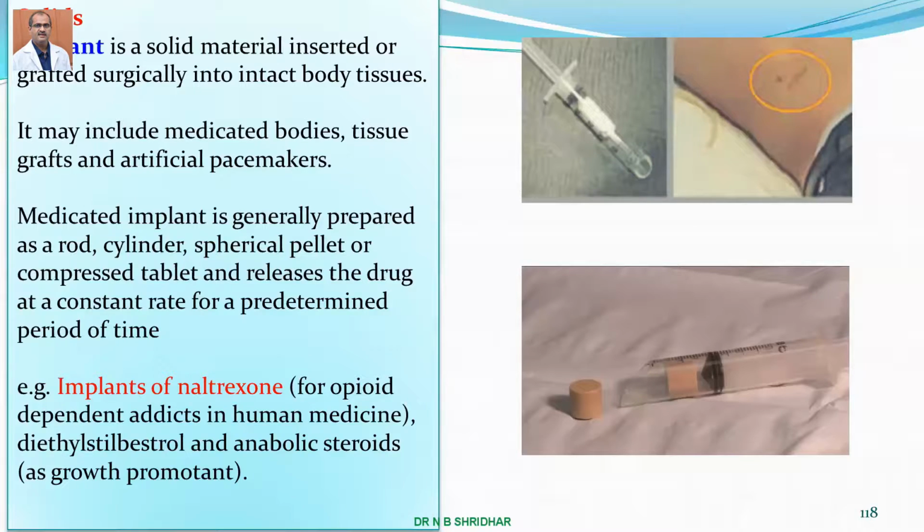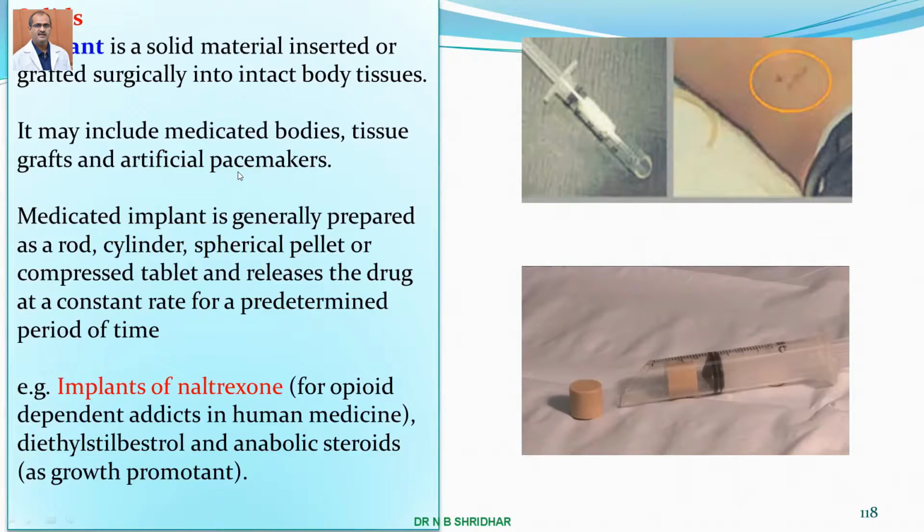Then there are the solids. An implant is a solid material inserted or grafted surgically into the intact body tissues. It may include medicated bodies, tissue grafts, and artificial pacemakers. This is inserted inside the body, maybe sometimes subcutaneous or below the skin, and sometimes it is applied intradermal also. So these are all medicated substances.